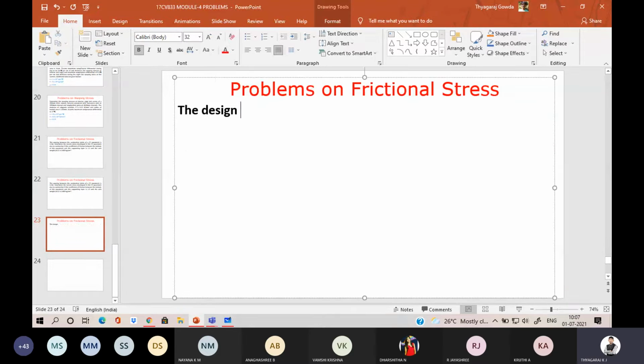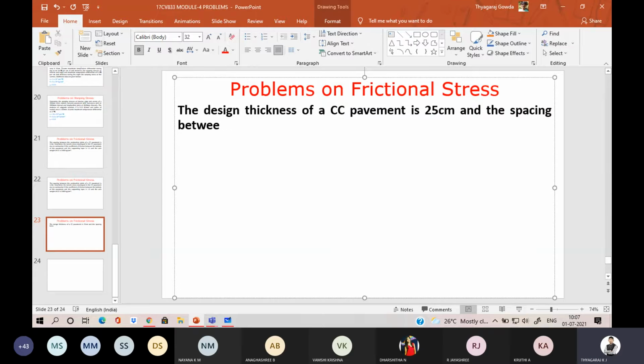The design thickness of a CC pavement is 25 centimeter and the spacing between longitudinal joints is 3.5 meter. Full stop.